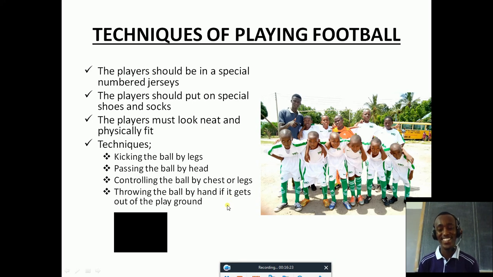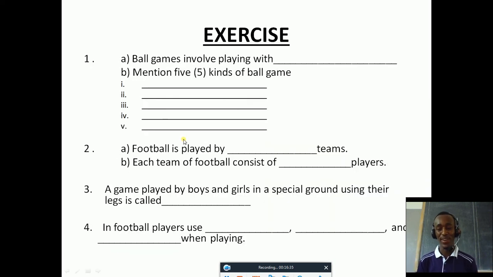A fantastic one. I think you enjoyed it. Now that is how you can play football. Now, if we are together, I give you a short kind of exercise to do. It is a simple one, so you have to do it.